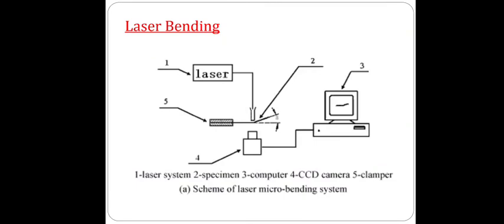Now the diagram shows the laser bending process. An experimental system of laser microbending, as shown in the figure, consists of a laser system, clamper, and monitor system like a CCD camera and computer. So these are the experimental setup of the laser microbending process.